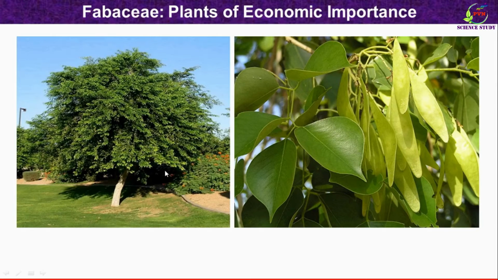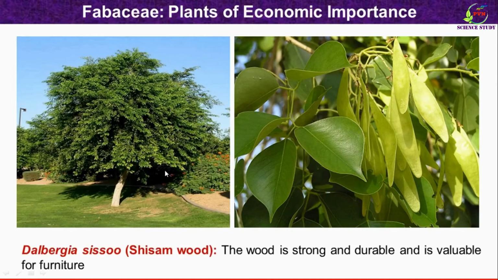Then this is tree of sissoo. Botanical name of plant is Dalbergia sissoo. This is the photograph of actual tree. These are the leaves of the plant and these are the fruits of the plant in form of legume. Sissoo wood is considered as very strong and durable and so it is valuable for making furniture.